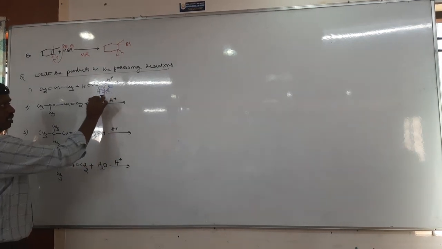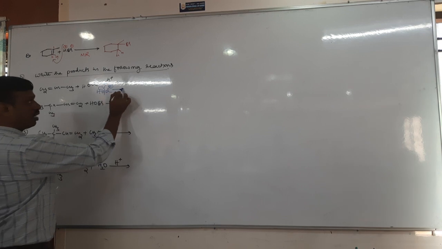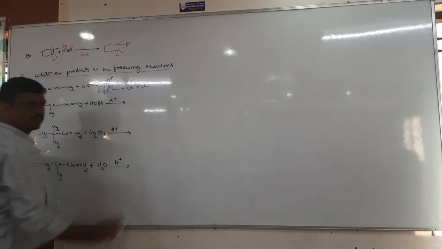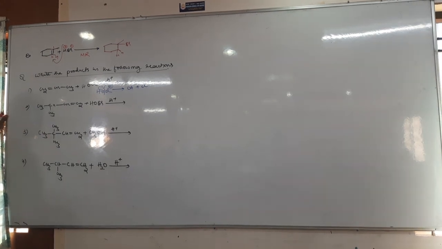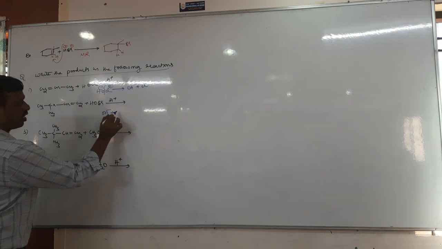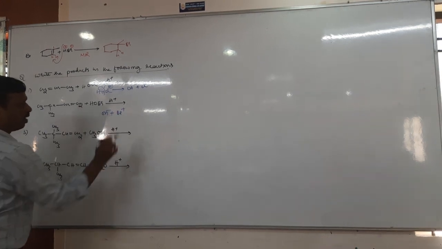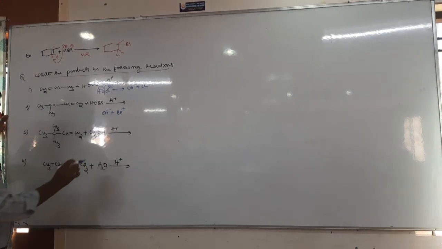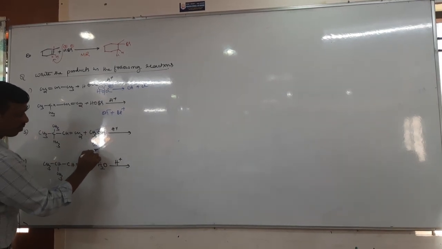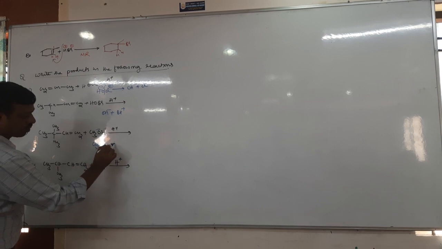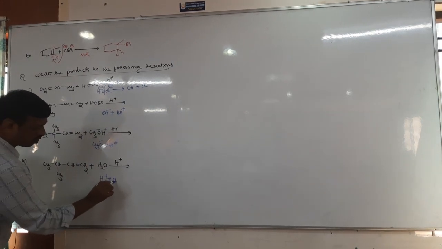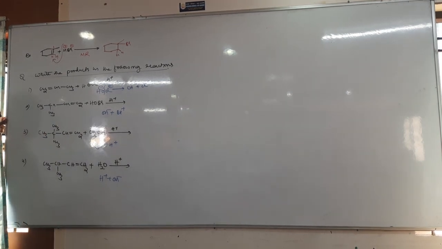Because among oxygen and chlorine, oxygen has more electronegativity, therefore OH minus, Cl plus. In the second case, OH is minus, Br is plus. In the third case, alcohol, H plus, OH minus, CH3O minus, H plus. In the last case, H plus, OH plus. I hope we can write.